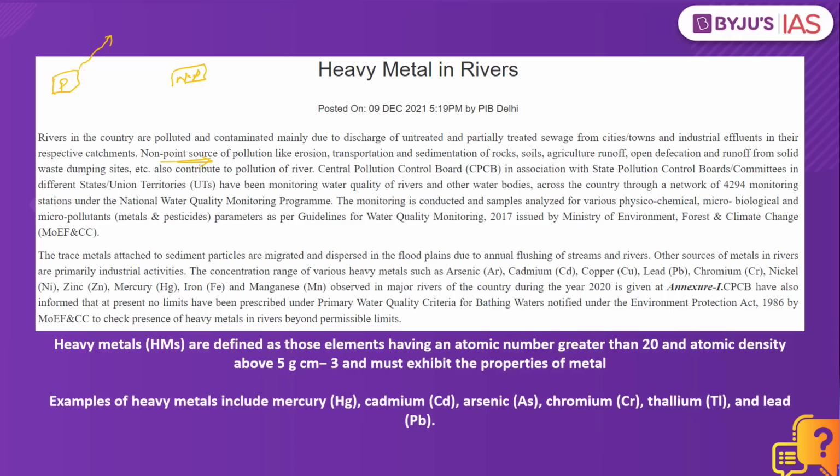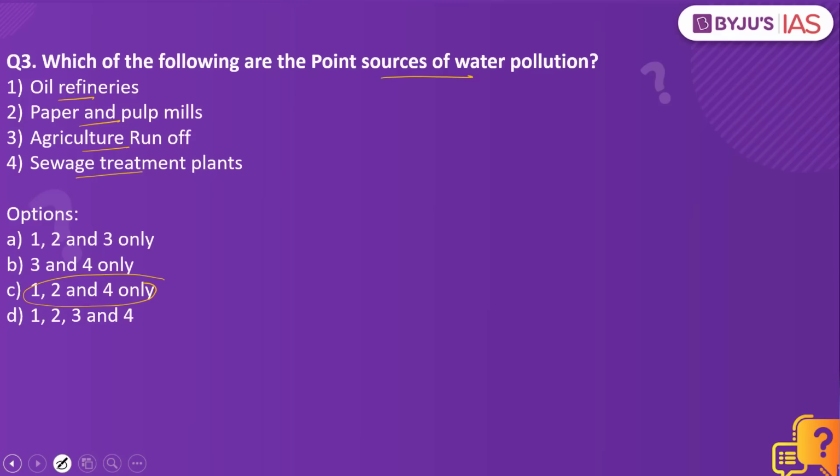Let's say for example, we have any of these sources. For example, the oil refineries, you know for the fact that pollution is coming from the oil refineries. You know that paper and pulp mills can release some effluents, and this is where it is acting as a single point of source. Then you have the sewage treatment plants, which act as a single point source. So you would be able to establish that pollution is coming from this particular point, which is why it is called point source of water pollution.